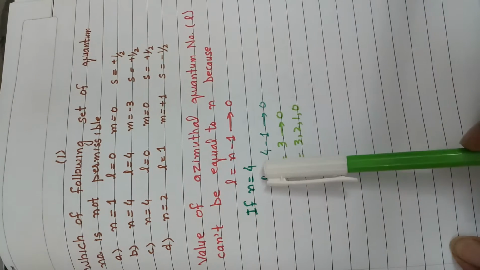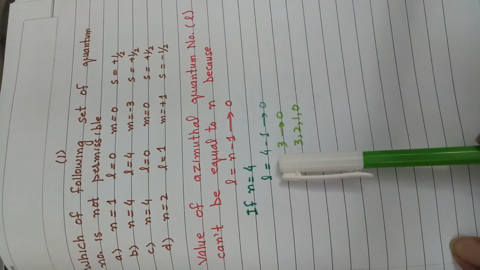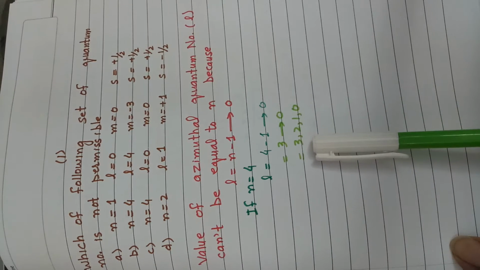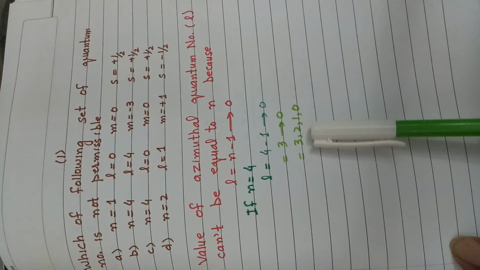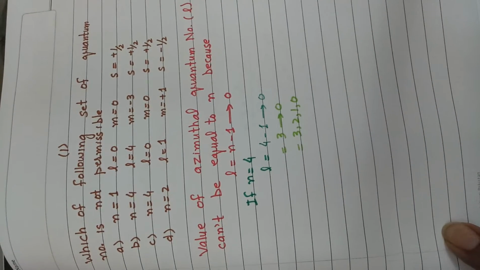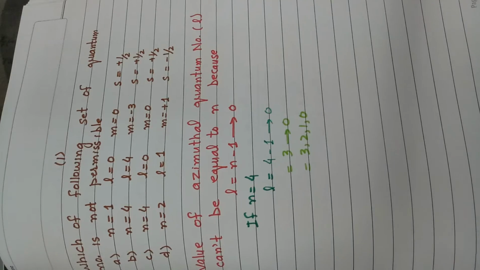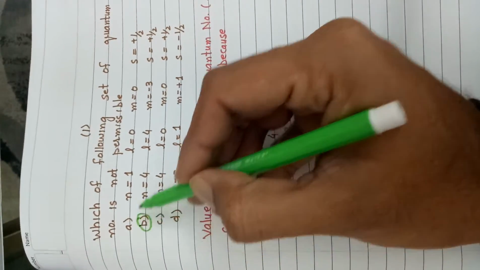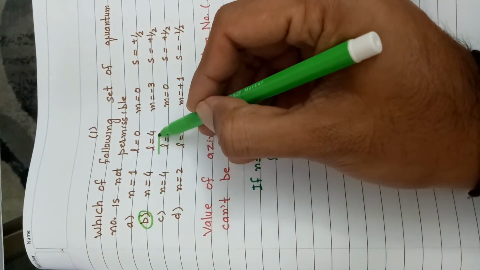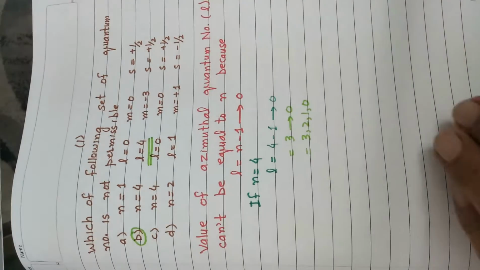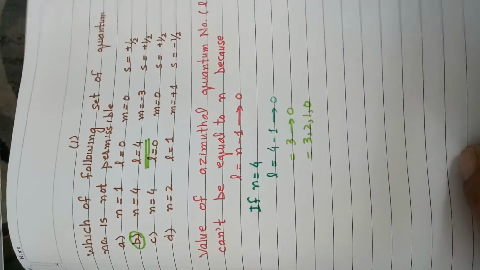If n is equal to 4 and we place 4 over there, 4 minus 1 is 3. 3 approaching to 0 means these values will be 3, 2, 1 and 0. So answer to question number 1 is B, because in this case that value is incorrect, because l can't be equal to the principal quantum number value.